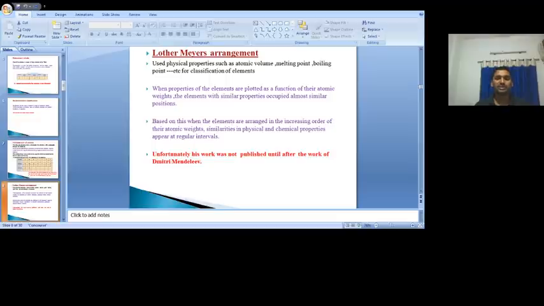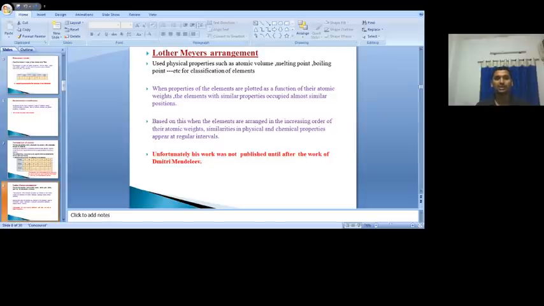By studying these, what did he conclude? The properties of the elements are a function of their atomic weight. That means the properties of the elements always depend upon their atomic weights, and the elements with similar properties occupied almost a similar position.